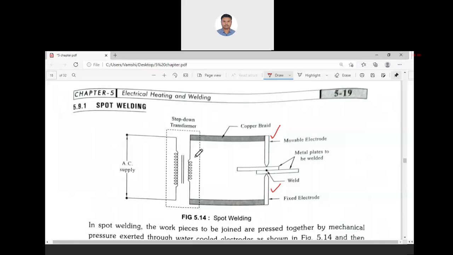When you move this electrode to the other electrode, then only sparks will come. Some welding is going to happen. Then again remove the electrode. Again it is idle. The operating time is lesser, of the order of some seconds. Small duration, so it is designed in a special way.